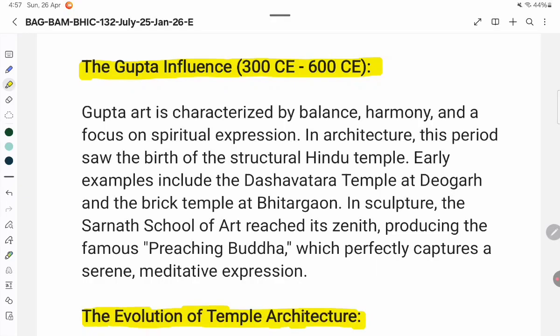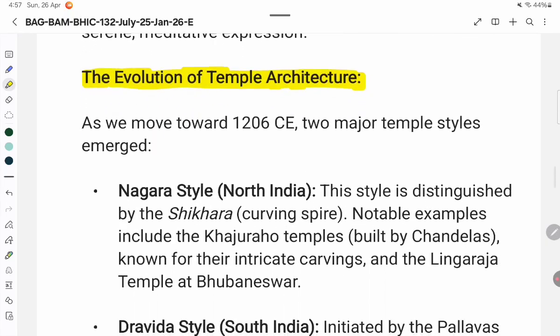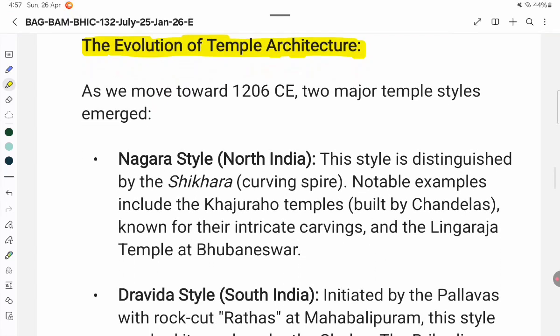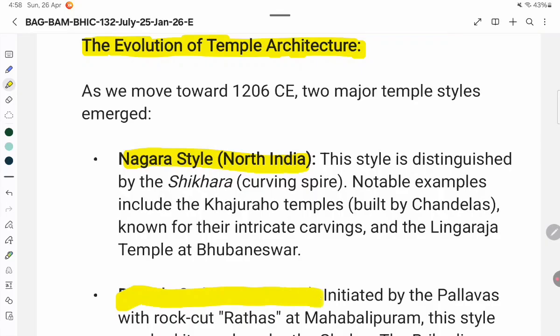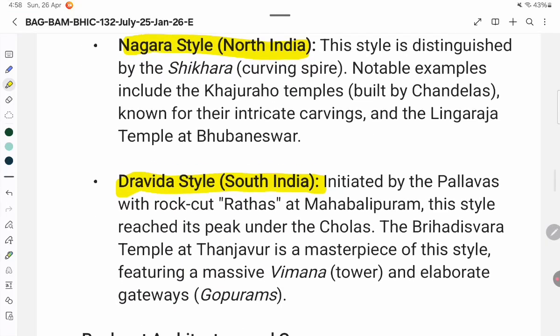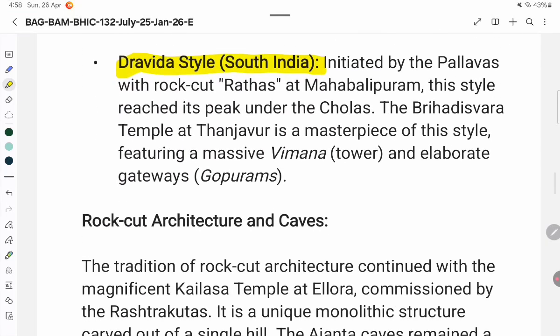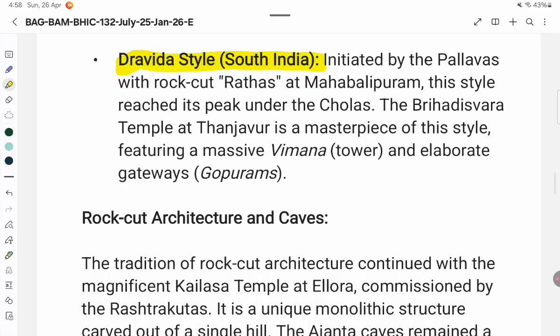Nagara style, North India. This style is distinguished by the shikhara, a curving spire. Notable examples include the Khajuraho temples, built by the Chandelas, known for their intricate carvings, and the Lingaraja temple at Bhubaneswar. Dravida style, South India, initiated by the Pallavas with rock-cut rathas at Mahabalipuram. This style reached its peak under the Cholas. The Brihadeeswara temple at Thanjavur is a masterpiece of this style, featuring a massive vimana, tower, and elaborate gateways, gopurams.